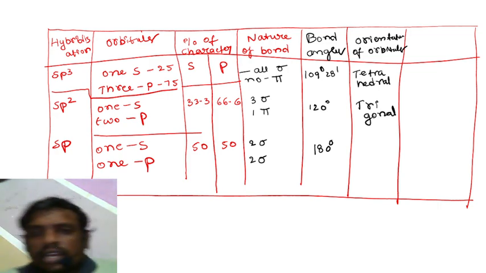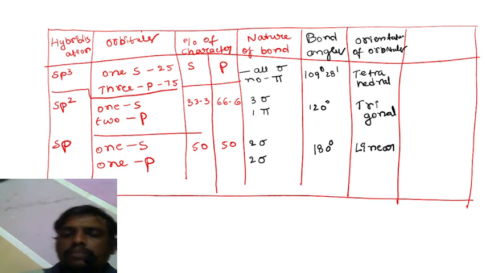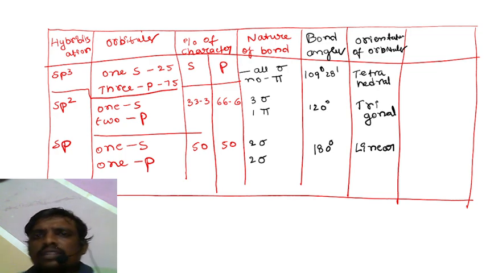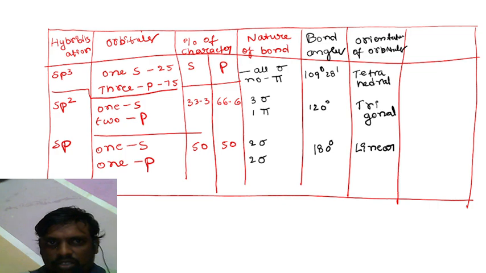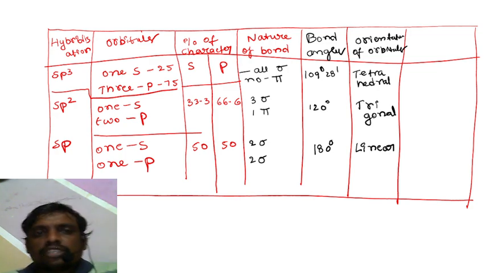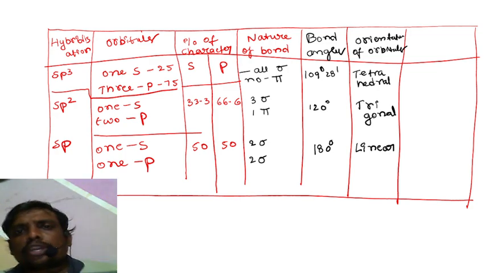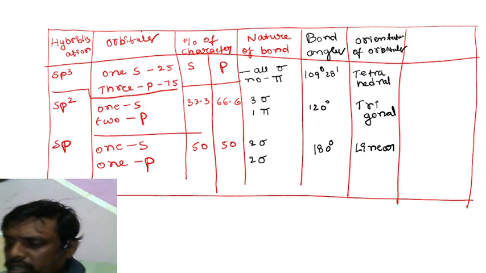Lastly, a linear shape is present in sp. So orientation of orbitals tells about their shape and structure. Got my point? So for carbon compounds, this is the hybridization, orbitals and their percentage character, nature of bonding, bond angles and orientation of orbitals.